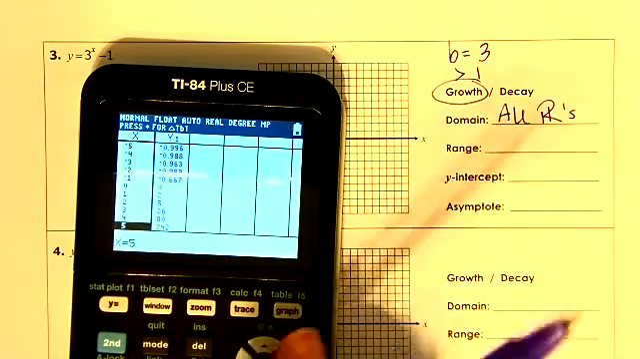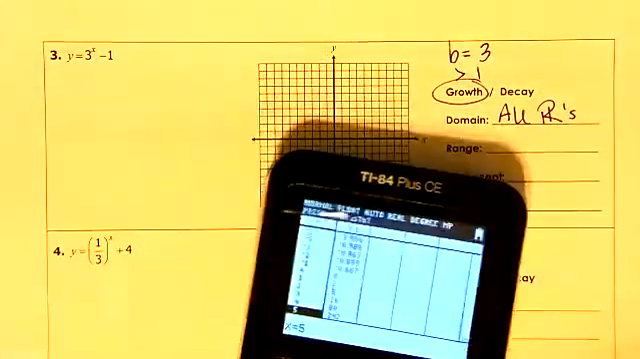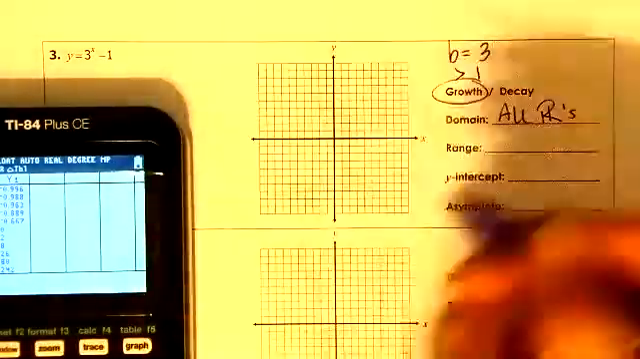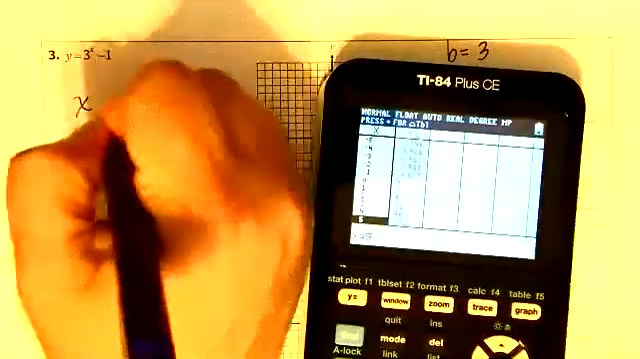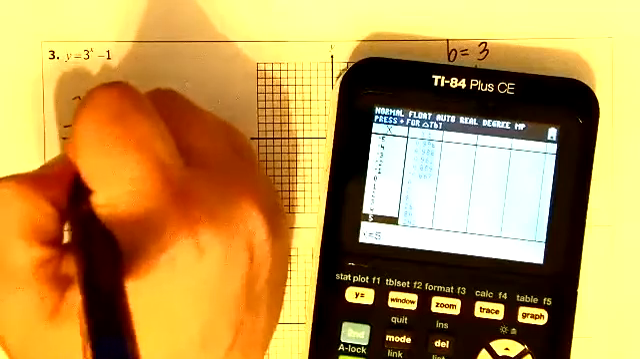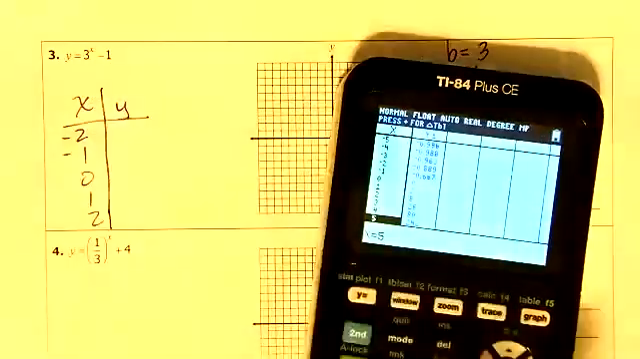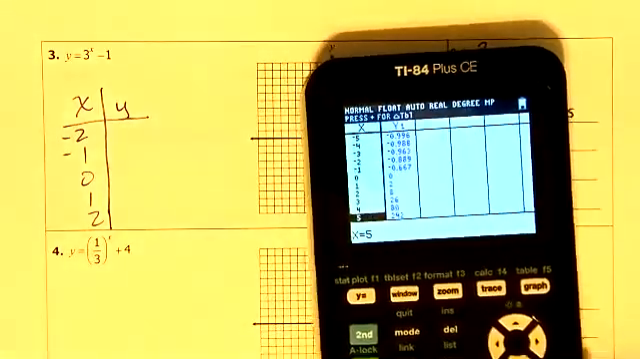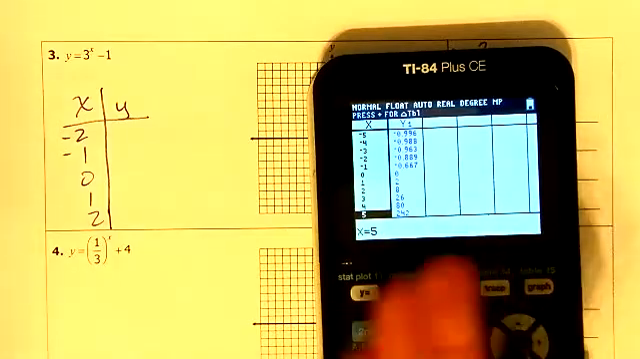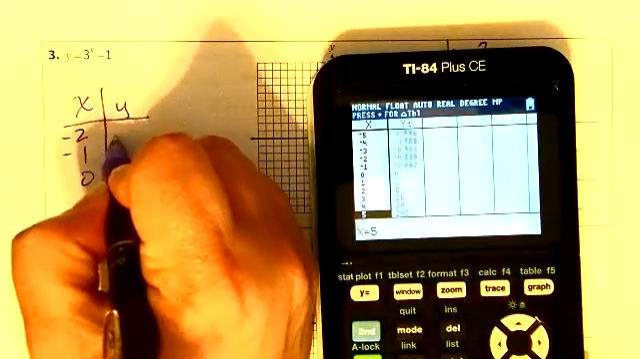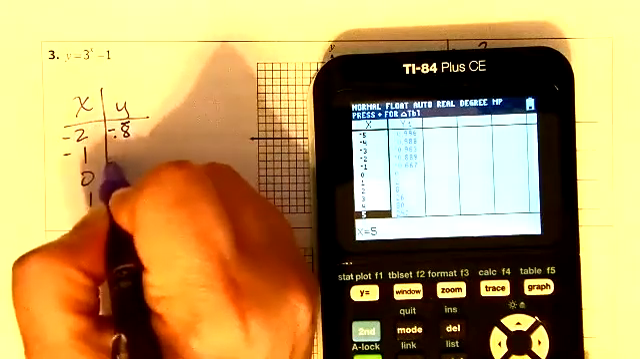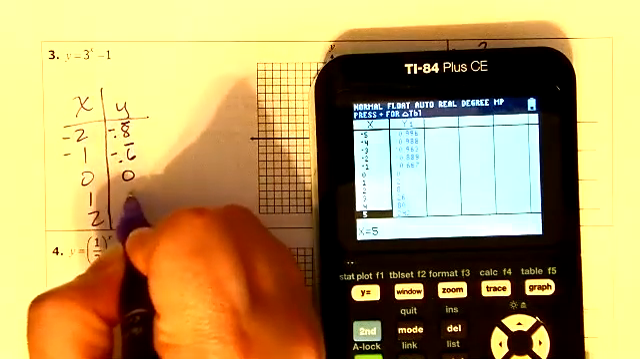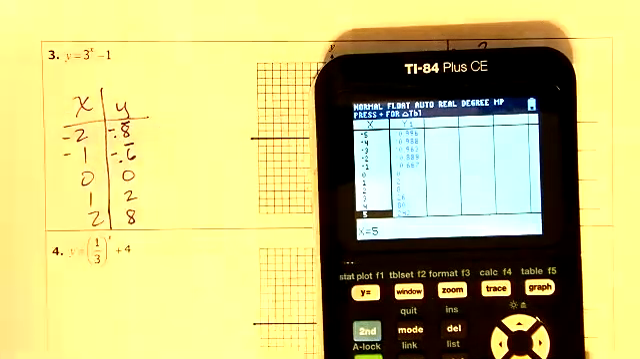Okay, here we go. Oh, I have to write the table. X, Y: -2, -1, 0, 1, 2. And -2 is 0.889, which is actually rounded; that's what the calculator is doing. So this is -0.8 repeating, this is -0.6 repeating, 0 is at 0, 1 is at 2, and 2 is at 8.